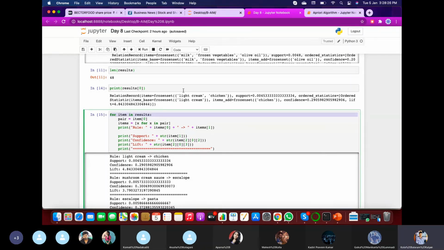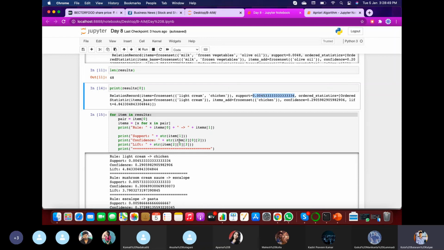Here the first item will be the combination, the second item will be the support, the third will be the lift, like that. So for that purpose item of 1 gives you the support.